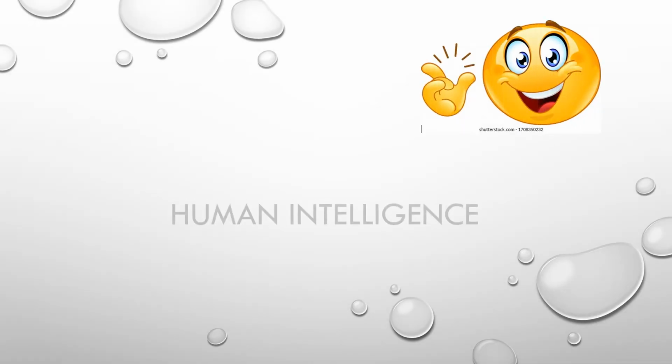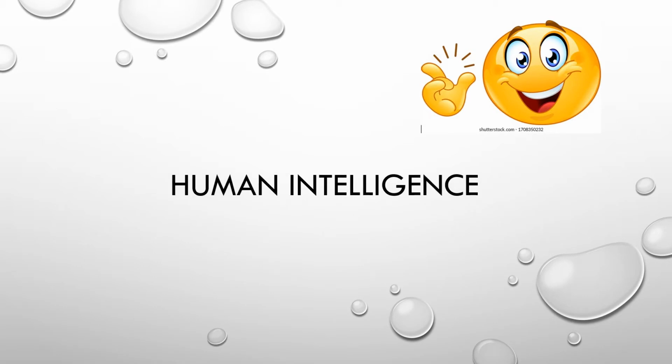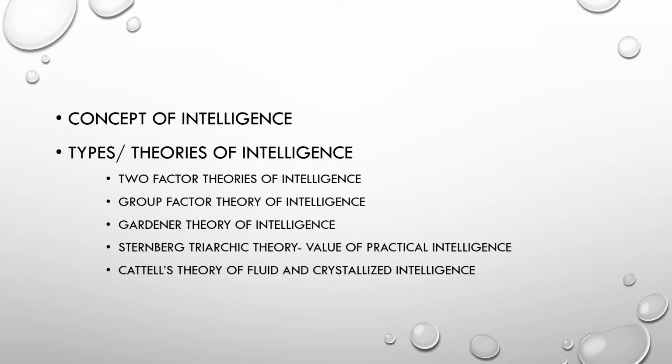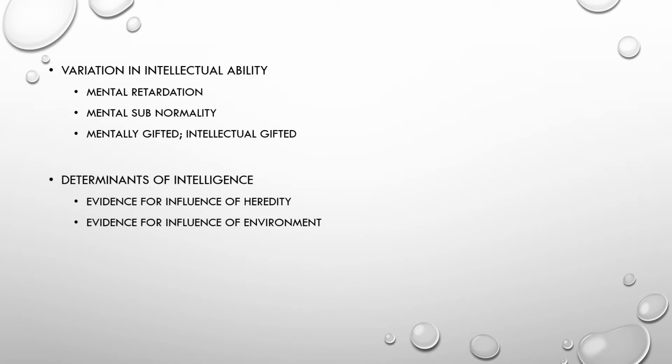So today I'm going to talk on the topic of human intelligence. We will discuss the table of contents, such as the concept of intelligence, types and theories of intelligence such as the two-factor theory, group factor theory, Gardner's theory, Sternberg's triarchic theory, and Cattell's theory of fluid and crystallized intelligence. Variation in intellectual ability such as mental retardation, mental subnormality, mentally gifted, intellectually gifted, determinants of intelligence such as evidence for the influence of heredity and environment, and intelligence quotient.